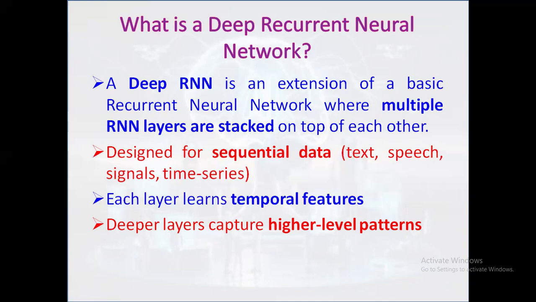And in this case, each layer learns temporal features. Every RNN layer learns patterns that change over time. The first layer may learn simple time-based patterns, while higher layers learn more complex relationships across long time spans. Deep layers capture higher level patterns. That means lower layers might detect basic trends or short term patterns, while deeper layers combine this information to understand more abstract or long term dependencies, like sentence meaning in language tasks.